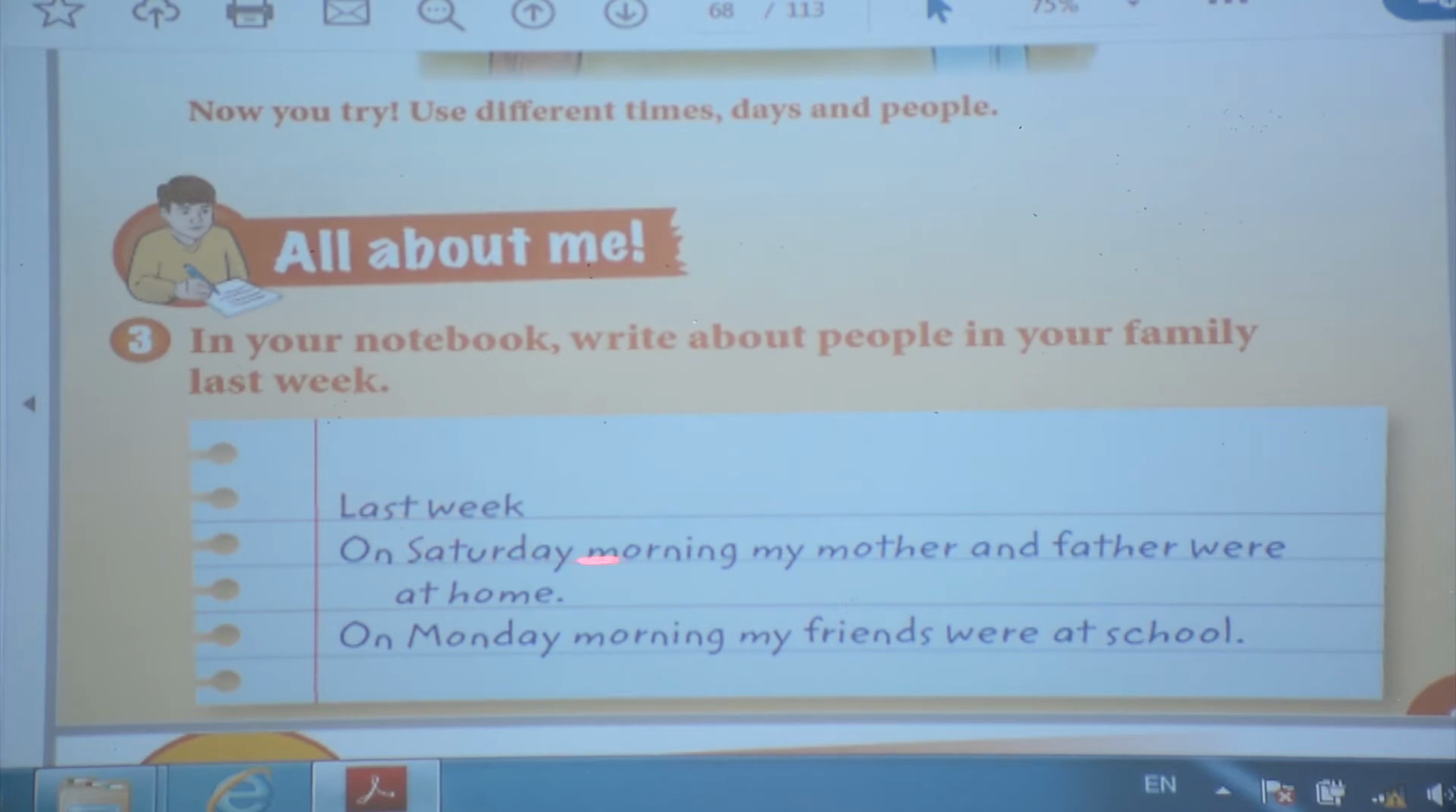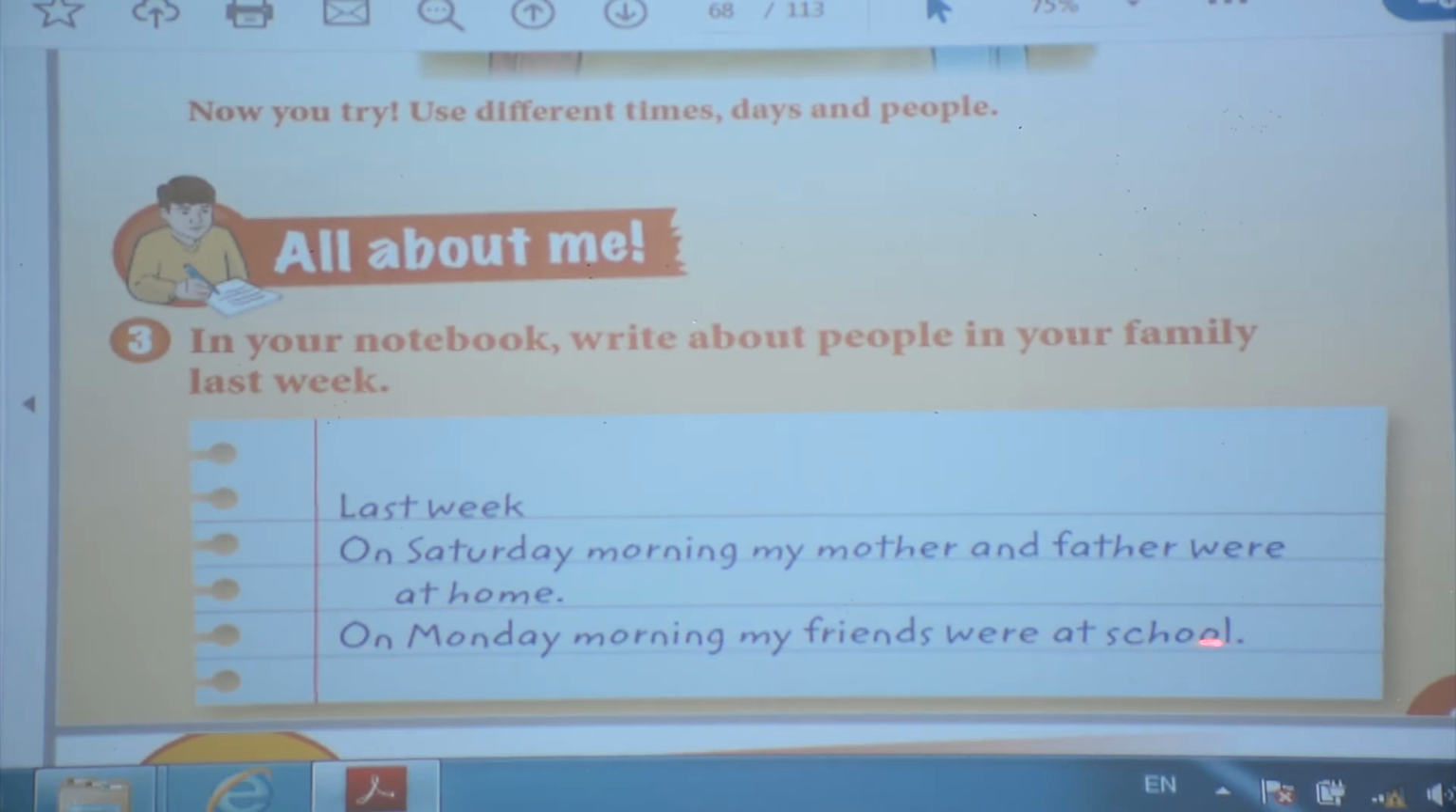Last week, on Saturday morning, my mother and father were at home. Why did we use on here? Because we have Saturday, a day of the week. On Saturday morning, my mother and father were at home. Why did we use were here? Again, because it's past, it talks about last week, and because it's plural, we have mother and father, you should use were. And which preposition with home should you use? At home, okay?